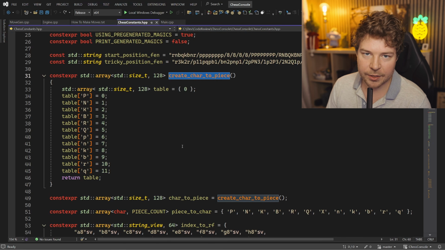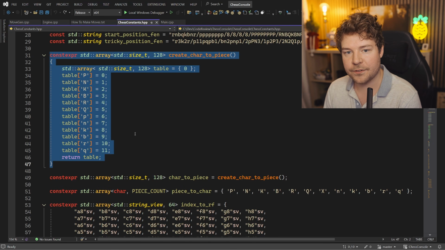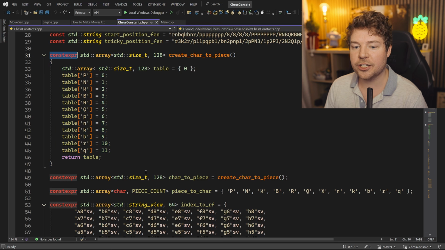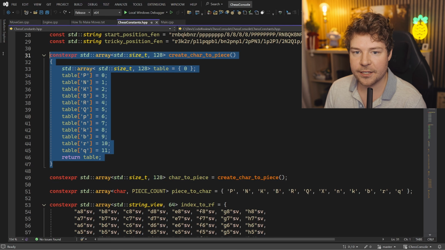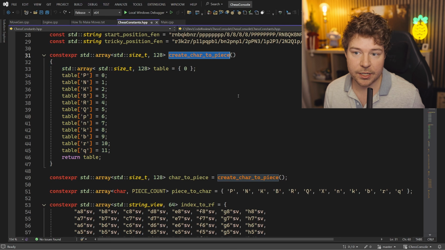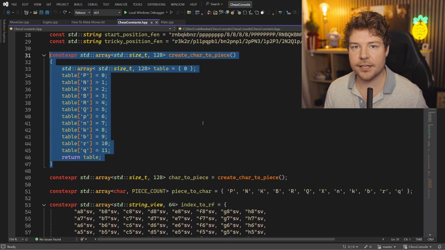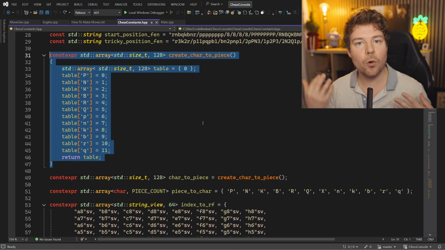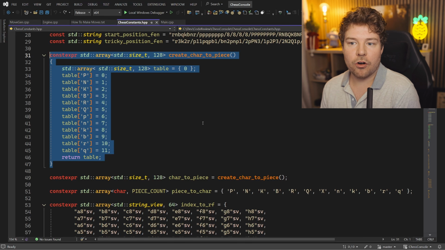But the thing that I was really wanting to point out here is that some people don't realize that it's not really enough to just create a constexpr function. You need to actually create a constexpr variable that maps to that function. Because if this is in fact a constexpr function, but I call this function in my code, just in my runtime, it's actually going to evaluate this at runtime. So constexpr in this case just lets us either do this at compile time or at runtime. It doesn't mandate it to be done at compile time or anything like that.